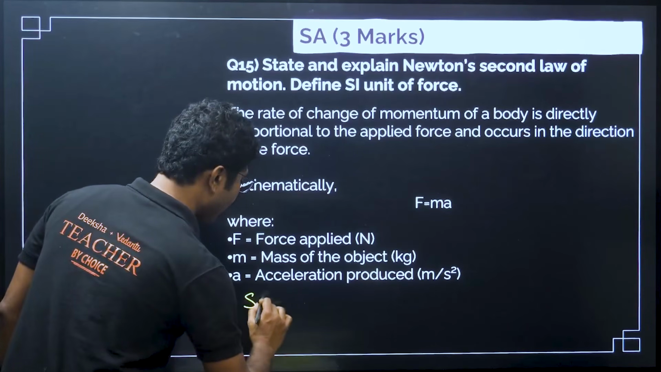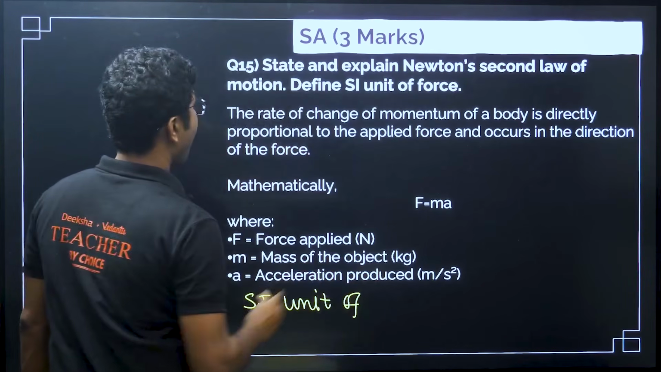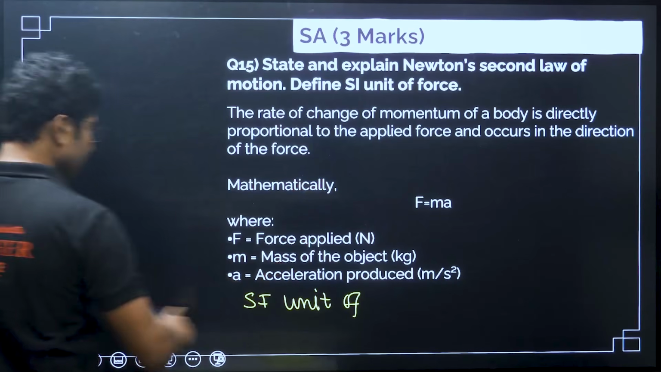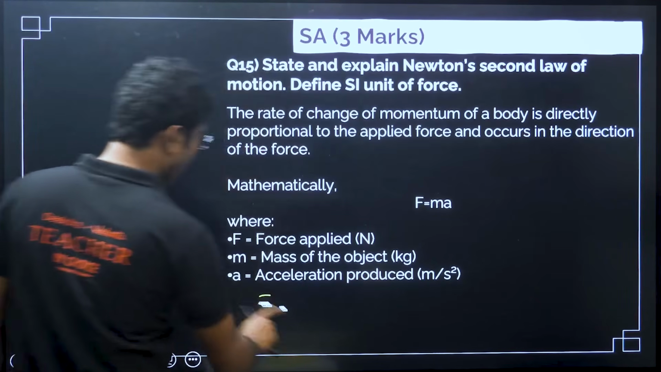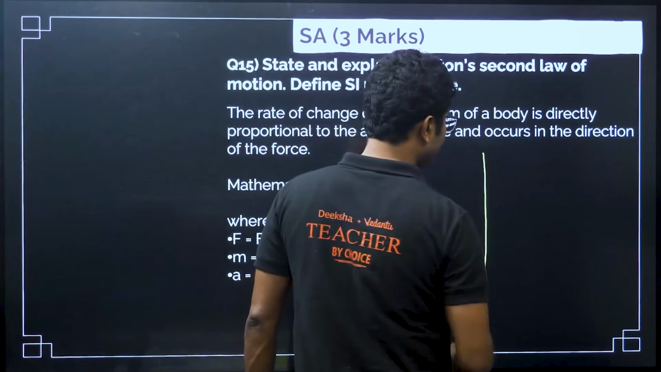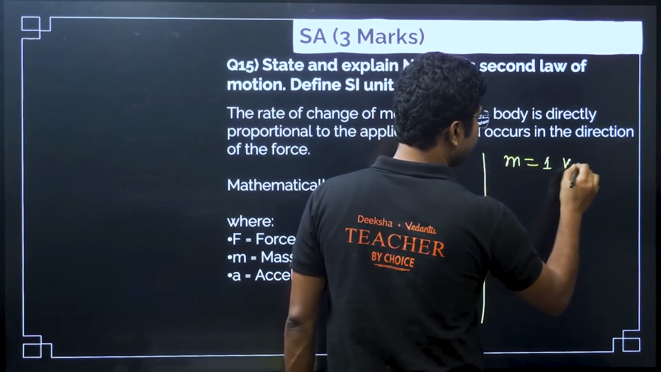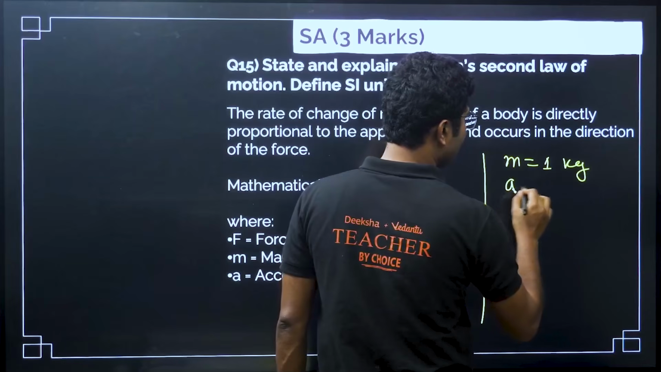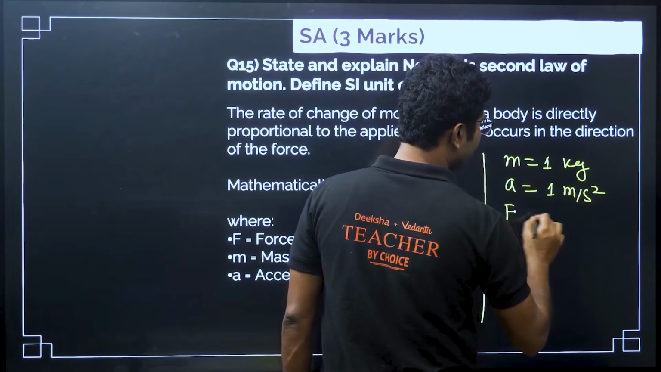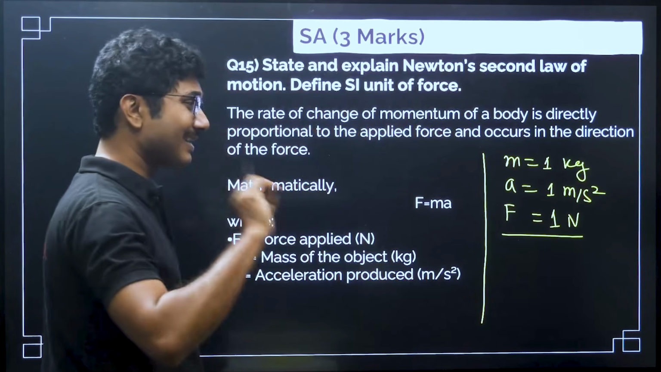SI unit. So they have to define the SI unit, that is important. So, how to define the SI unit? If m equals 1 kg, a equals 1 meter per second squared, then F equals 1 Newton. You have to write it exactly the way I am saying.